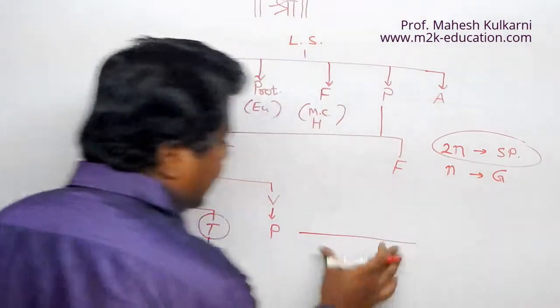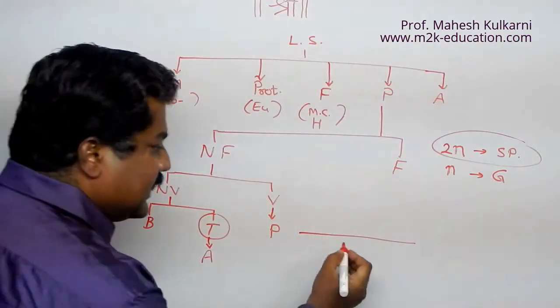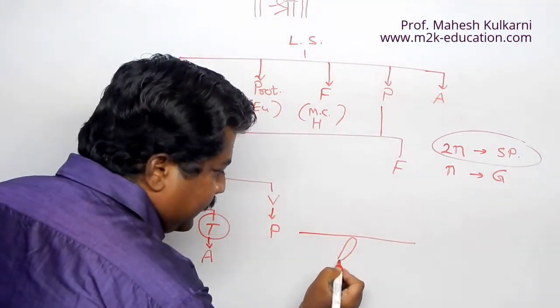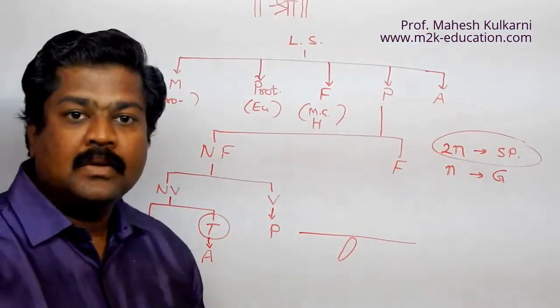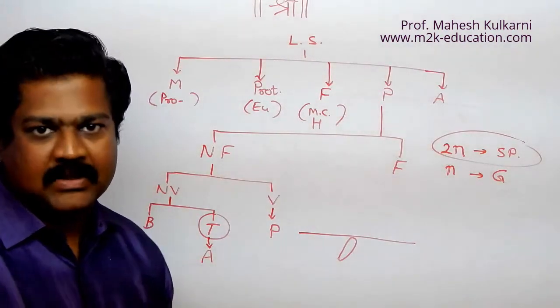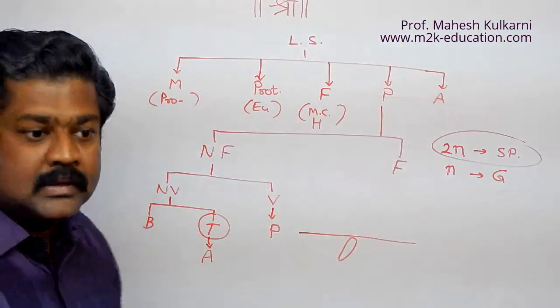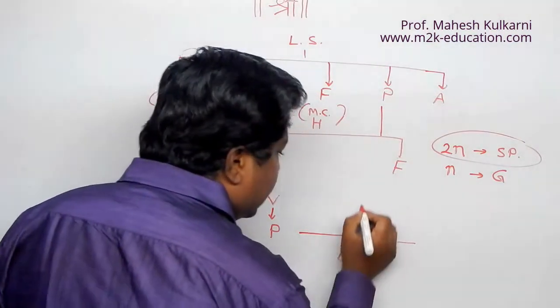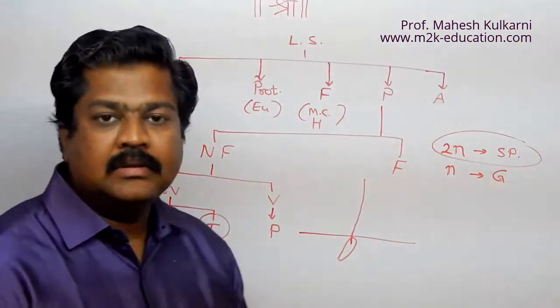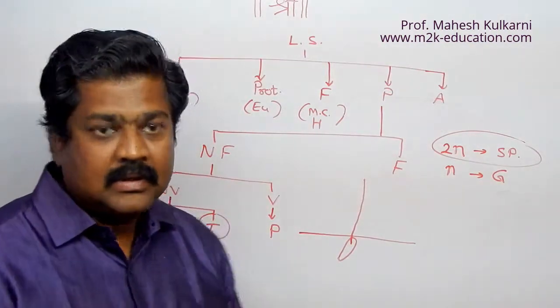The sporophyte form is something like this. Suppose this is land. Inside the land there is a stem which is obliquely placed. Oblique means this way. So this is an obliquely placed stem. From this stem leaves are coming out. These are called pinnate leaves.